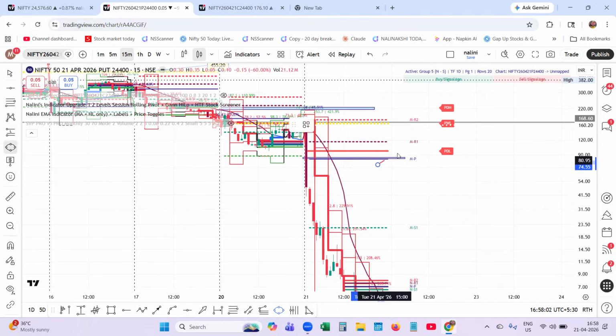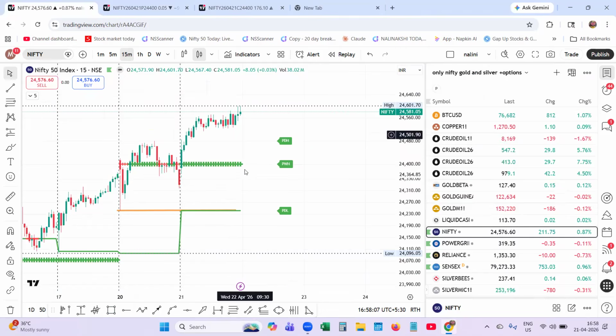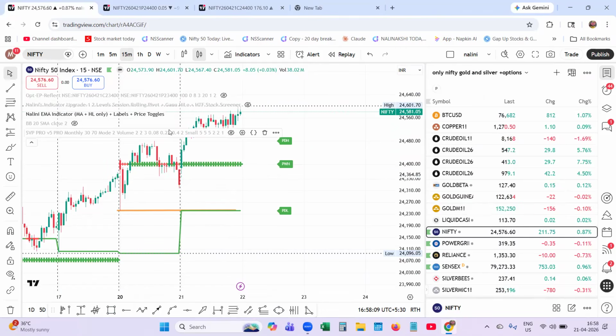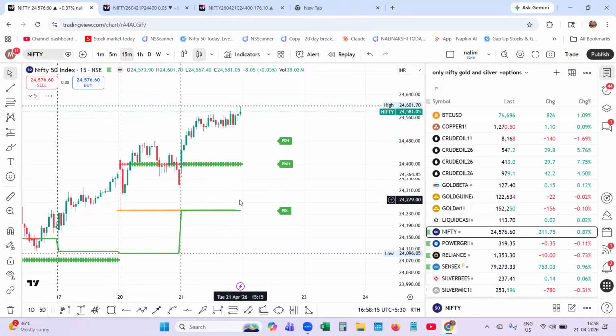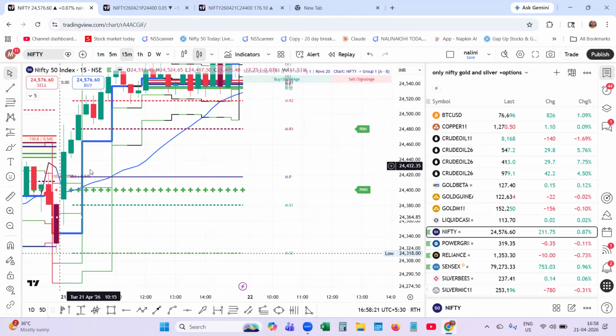Simultaneously, Nifty is showing strength. I'm enabling the Nalini Precision Engine. It is trading above the pivot in the first 15-minute candle itself.